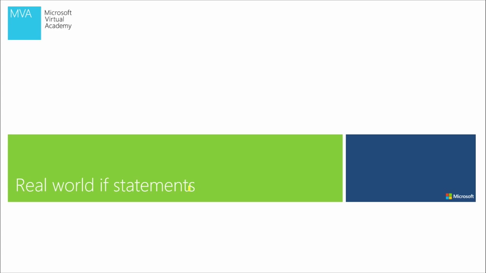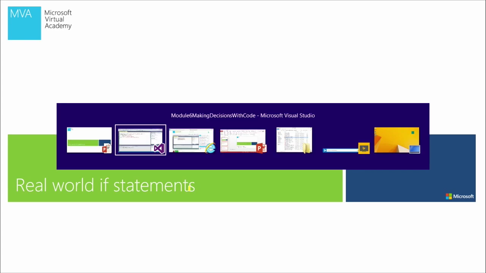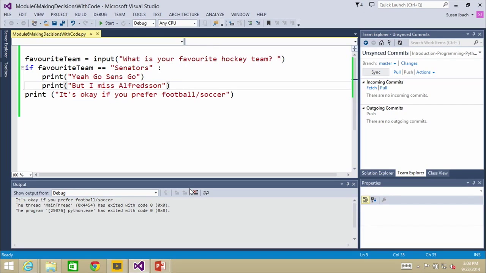Now, I guess we should fix that, shouldn't we? I'd left us sitting here hanging with a problem, which is somebody typed lowercase and didn't find a match. So we should really fix that. If only there was a way we could use something to manipulate a string, because the problem is I have a string, and the user didn't enter it the way I expected them to. If only. I remember doing a module on this.